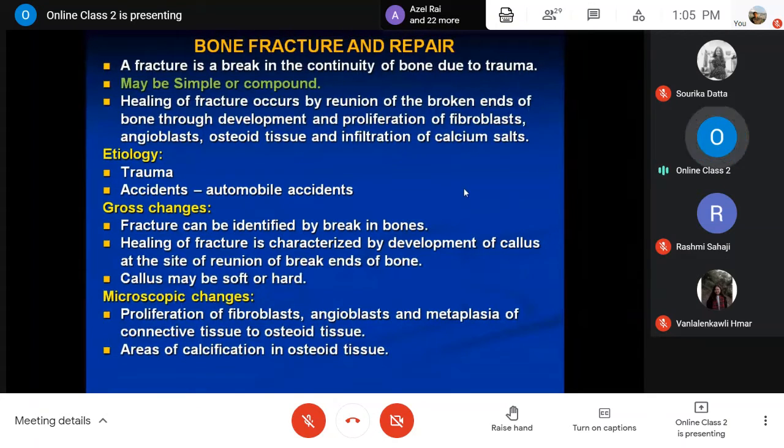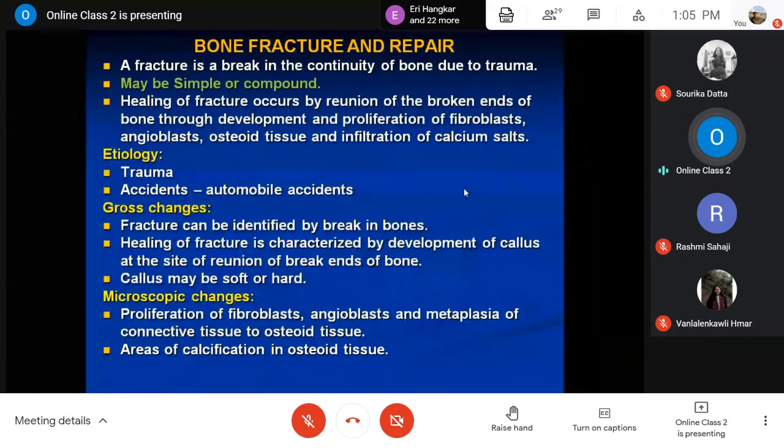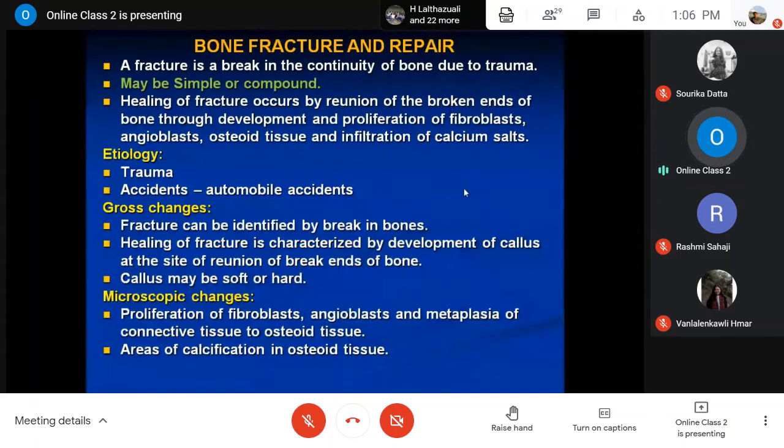And when healing of the fracture starts, as I have already mentioned, there will be development of callus, newly formed tissue, at the site of reunion of the breaks of the two bones or bone fragments.